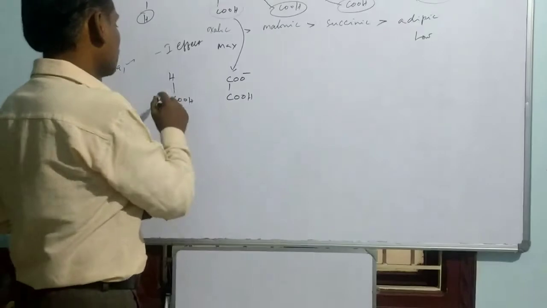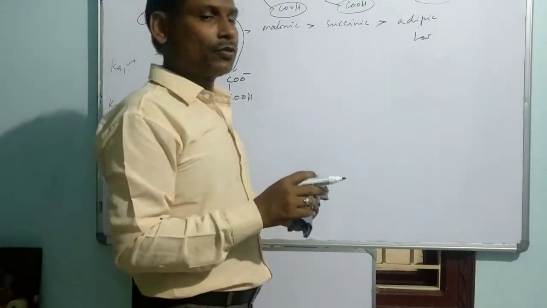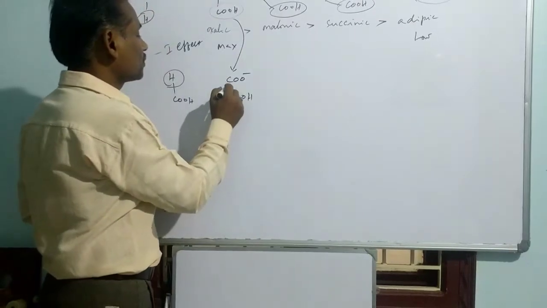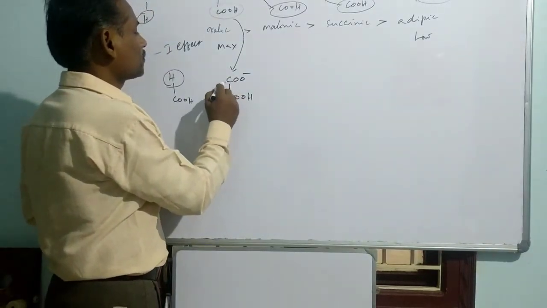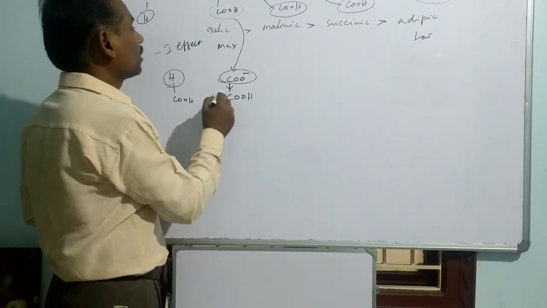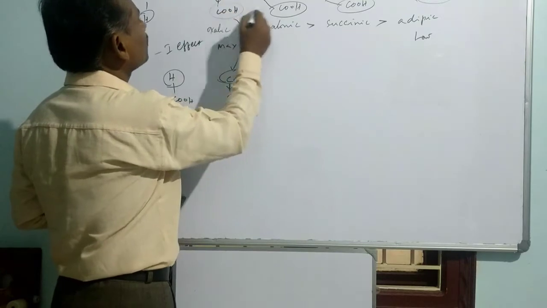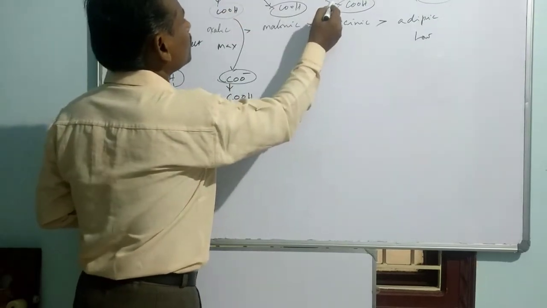If you compare the two compounds, here it is a hydrogen group. There is no question of electron donating or withdrawing. But what is the function of this carboxylate group towards this? Here it withdraws the electron, that is, a minus I effect is operating.